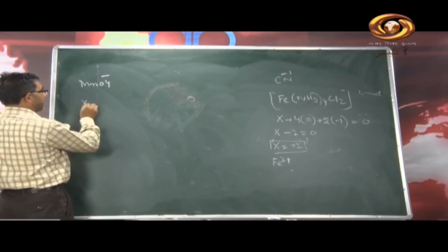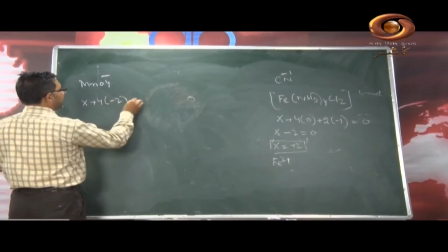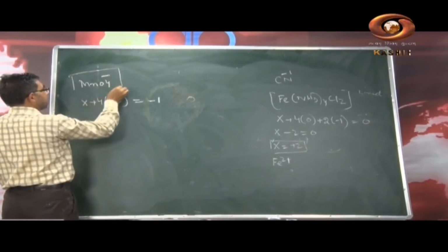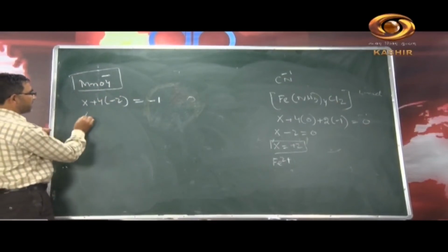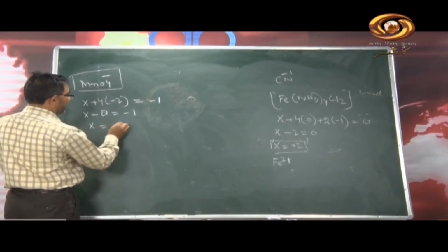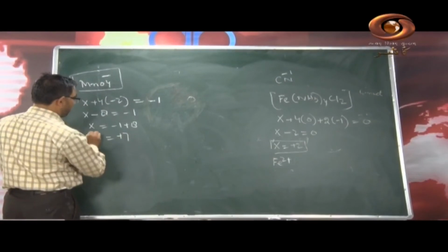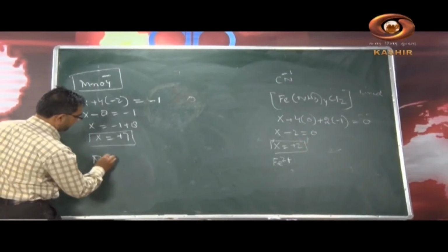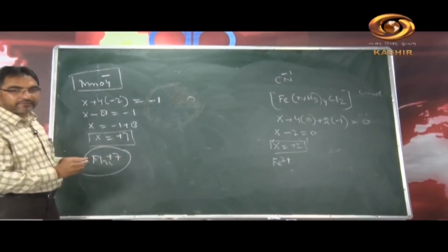Instead of manganese, you will write x plus 4 into minus 2 for oxygen equal to minus 1, because the whole charge on the compound here is minus 1. It will be x minus 8 equal to minus 1, x equal to minus 1 plus 8 equal to plus 7. Here the manganese is in plus 7 oxidation state.